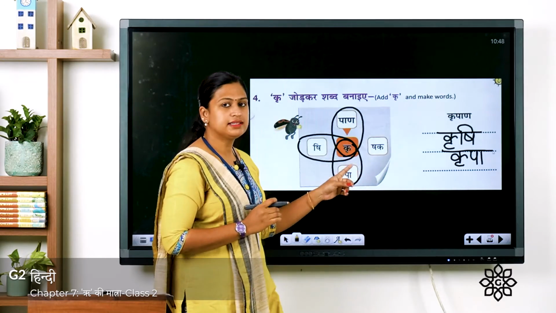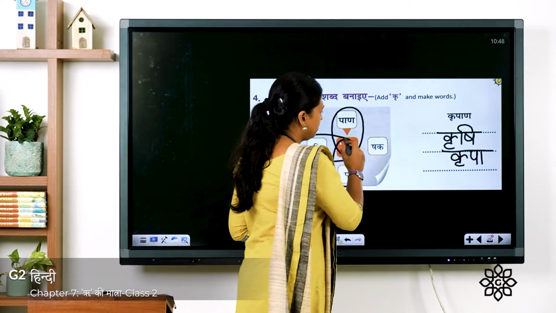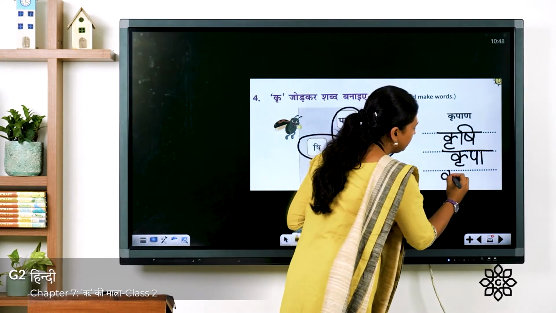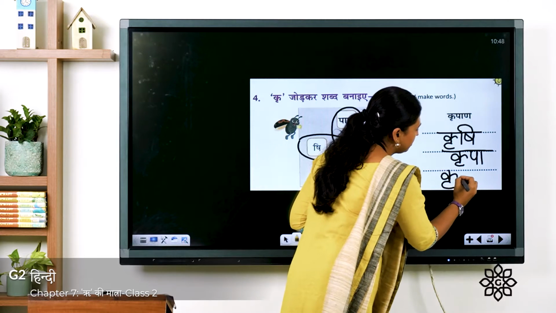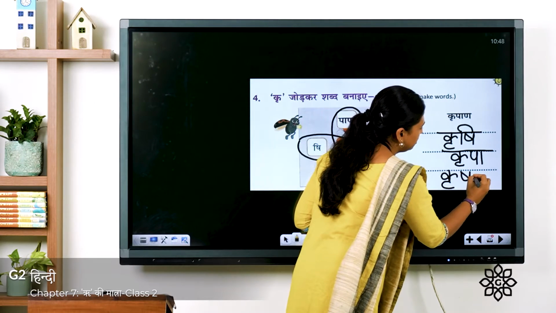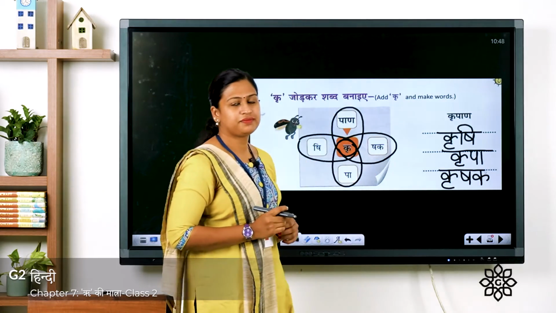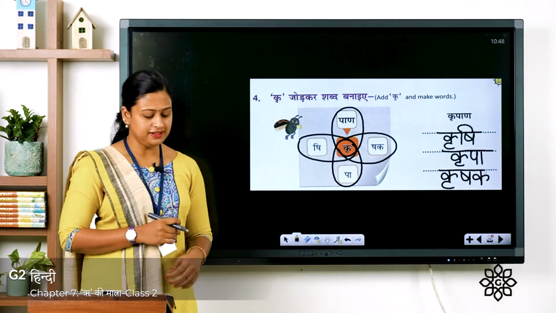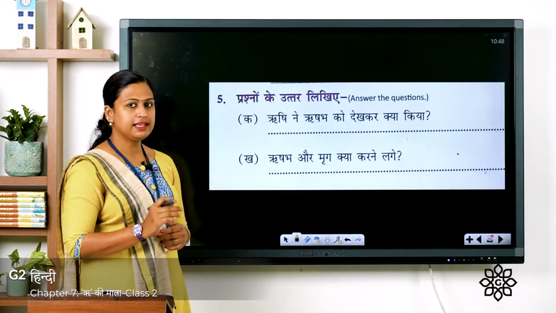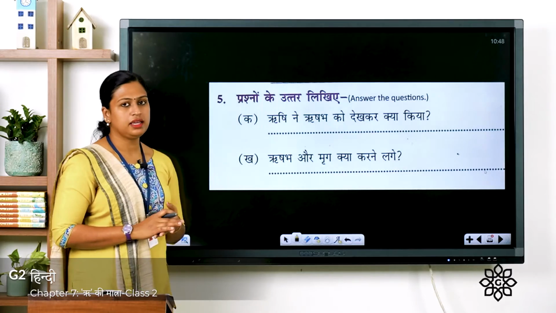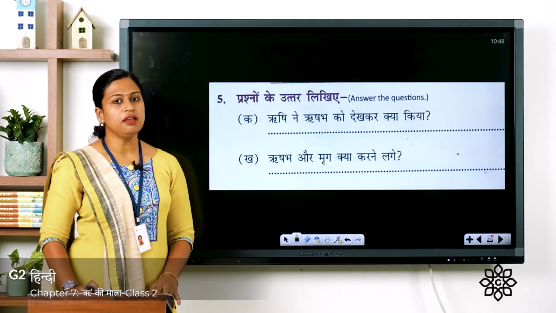The fourth one is krishak. So you have to write this krishak word here in the given space. Kr, sha, ka. The word is krishak. I hope you all have written it. Now let's move on to the next exercise. The question is प्रश्नों के उत्तर लिखिए. So you have to answer the following.